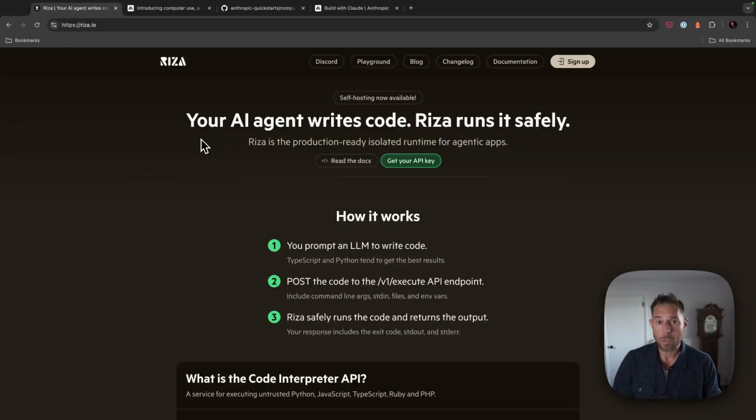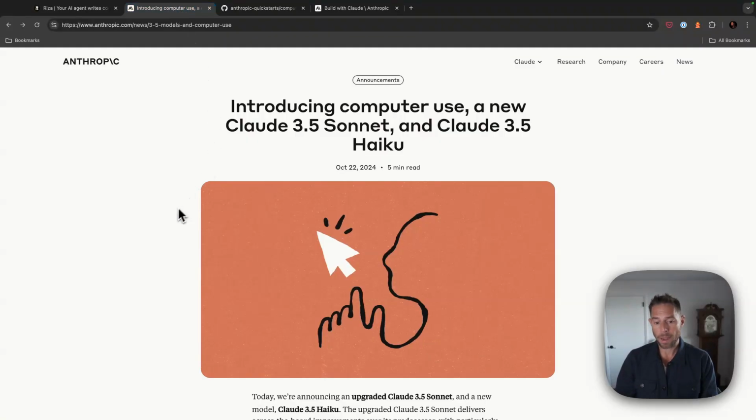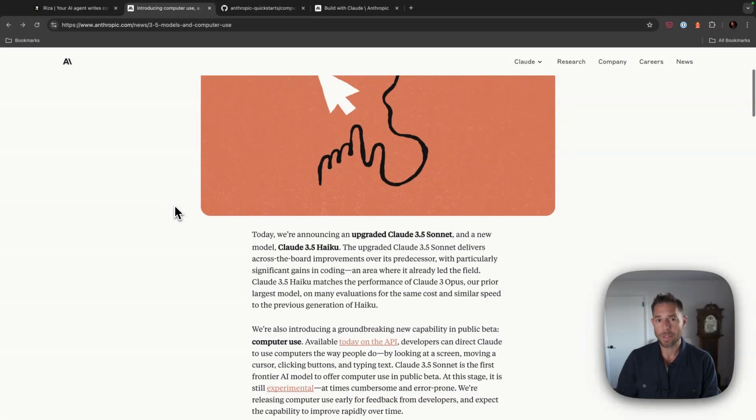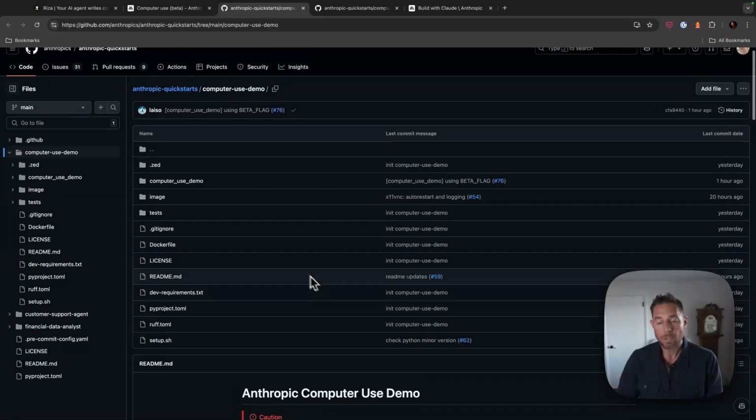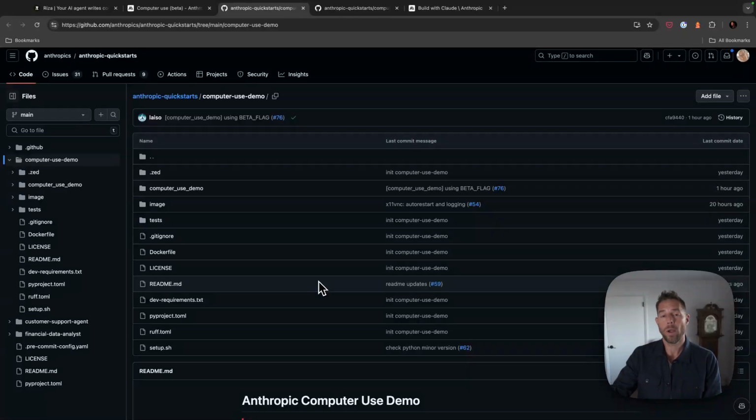And yesterday there was some pretty exciting news in the world of tool calling. Anthropic announced computer use. So they said, what if we just gave the LLM a virtual machine to use? So I thought we'd just go through this quick start, see if we can get the project up and running and play around with computer use and see how it works and see how capable it is.